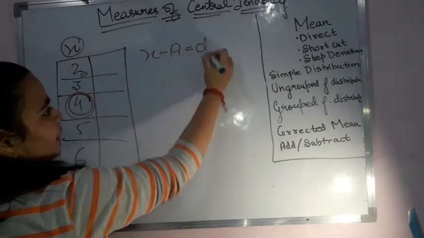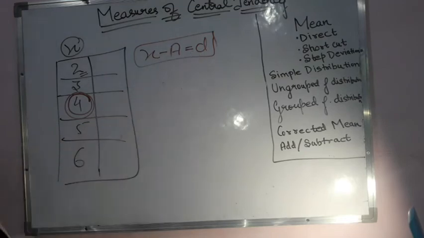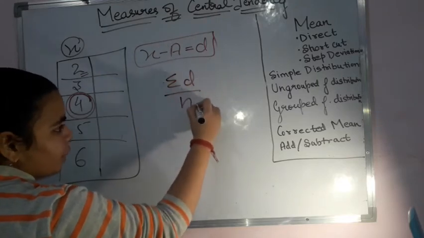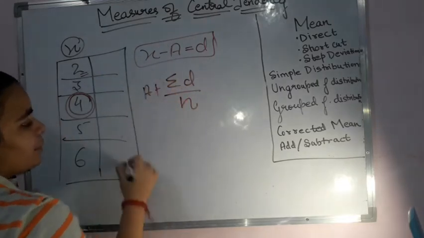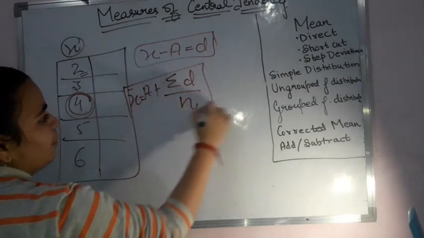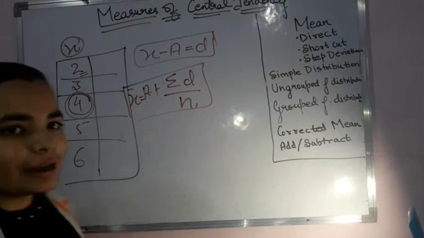There I get my deviation. Then the summation of these deviations divided by the number of terms, plus the assumed mean, will give me the mean again, and this is the formula for my shortcut method for calculating the arithmetic mean.